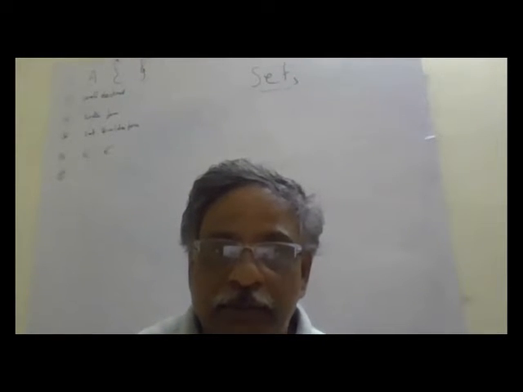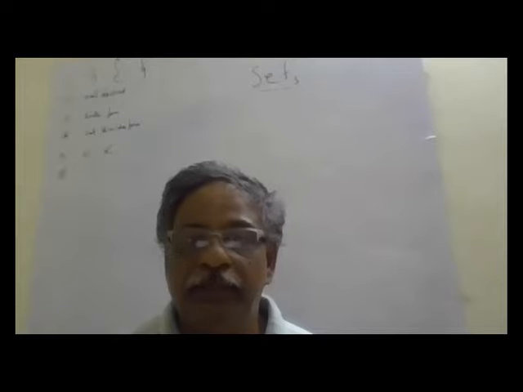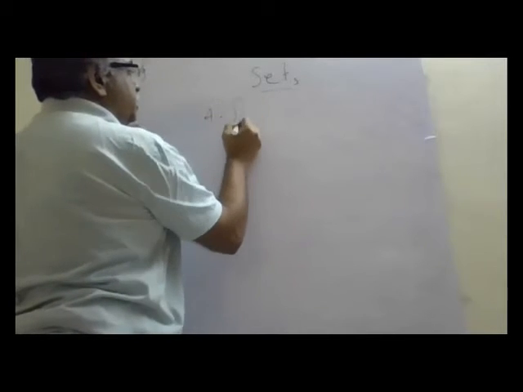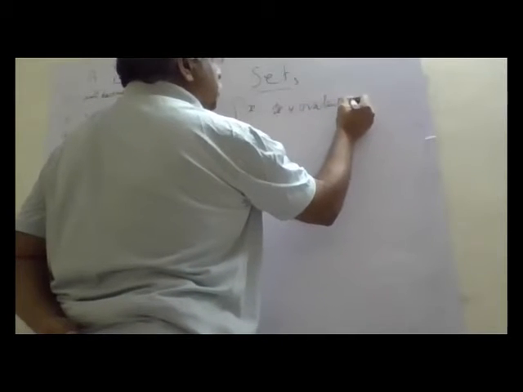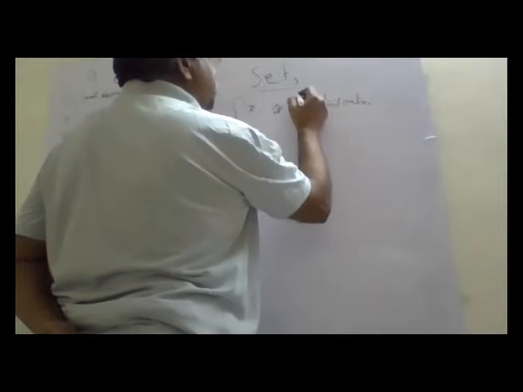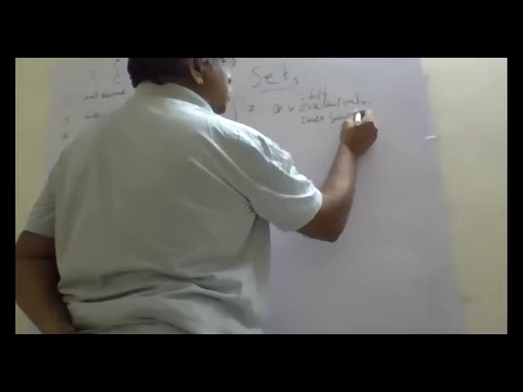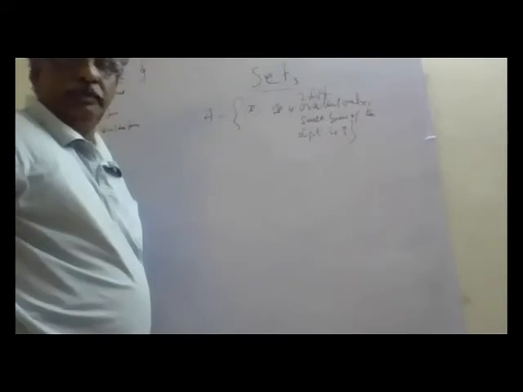So we go back to our test. What is this one? X is a 2-digit natural number such that the sum of its digits is 8. Let us see. Set A is X such that X is a 2-digit natural number such that the sum of the digits is 8.